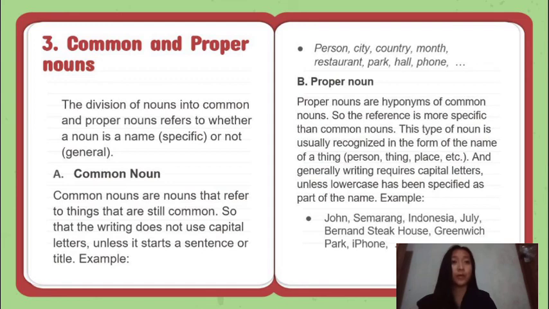And B. Proper noun. Proper nouns are hyponyms of common nouns, so the reference is more specific than common nouns. This type of noun is usually recognized in the form of the name of a person, thing, places, and etc. And generally, writing requires capital letters unless lowercase has been specified as part of the name. Example, John, Semarang, Indonesia, July, Bernard Steakhouse, Greenwich Park, iPhone.